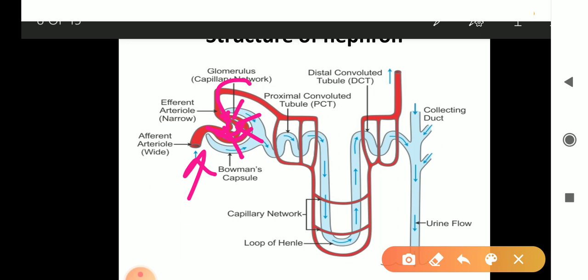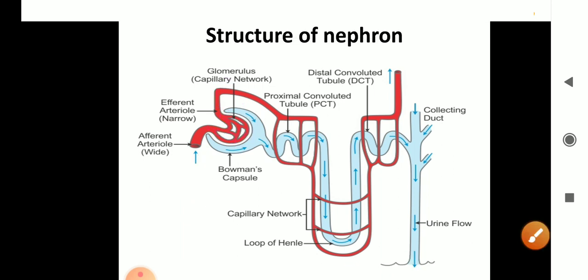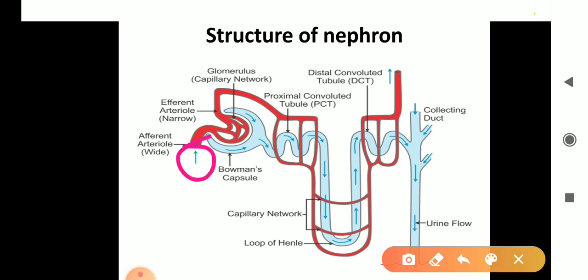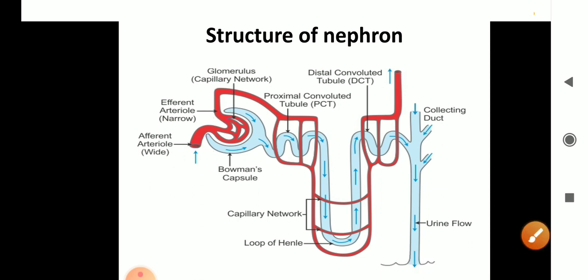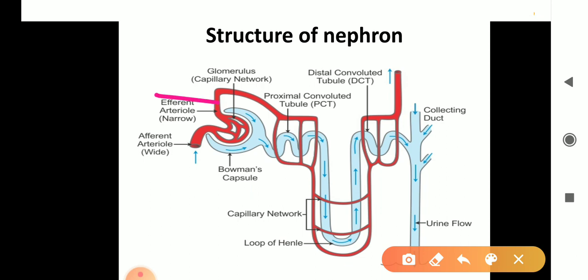Now one difference is there. This is wider and this is narrow. It was thick here, and after going inside it became thin. This means at this place pressure will be high, and here comparatively pressure will be less, and in the capillaries the pressure will be highest.